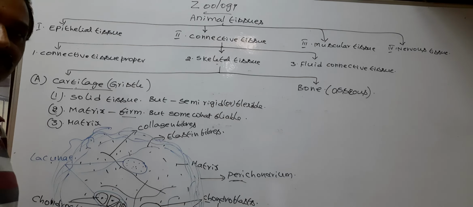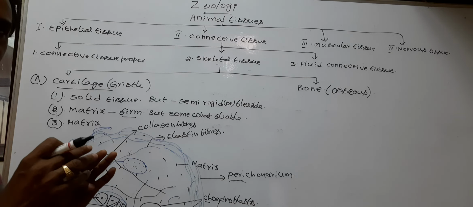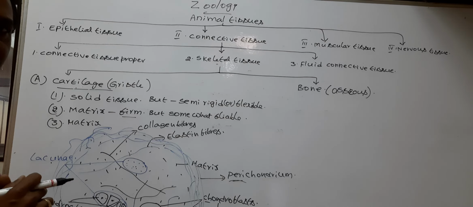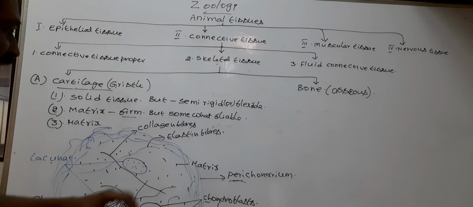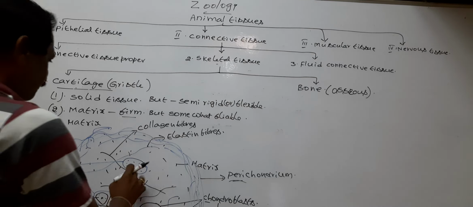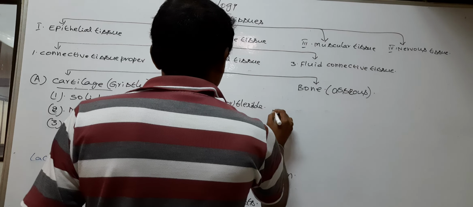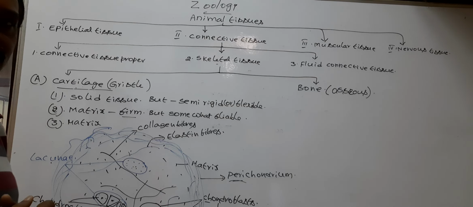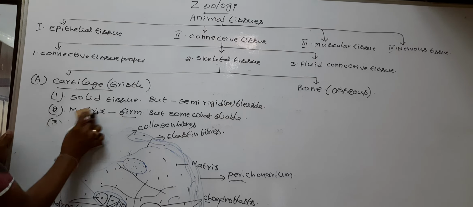So perichondrium helps in growth, regeneration, and repair of the cartilage, and supplies nutrients, oxygen, etc. to cartilage. Next, cartilage divides into three types.